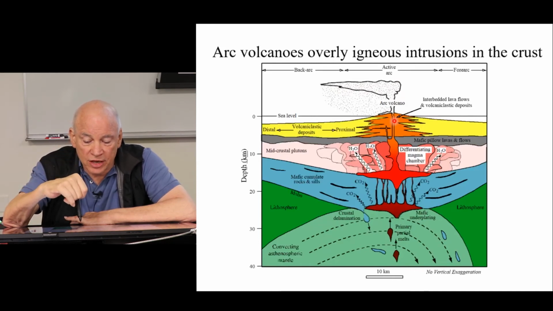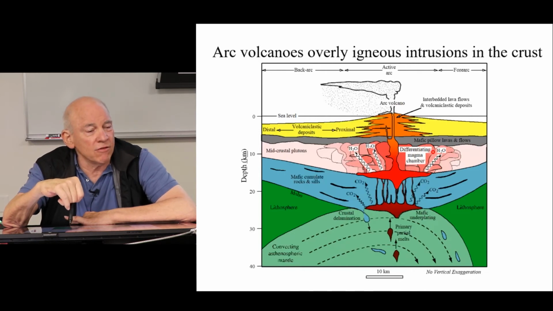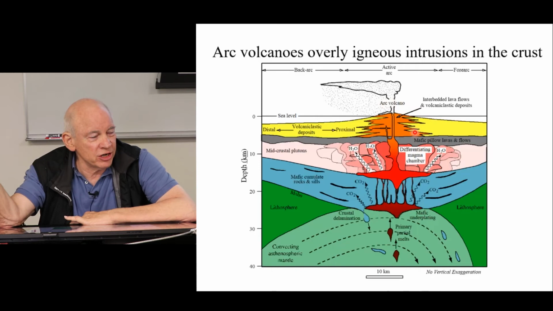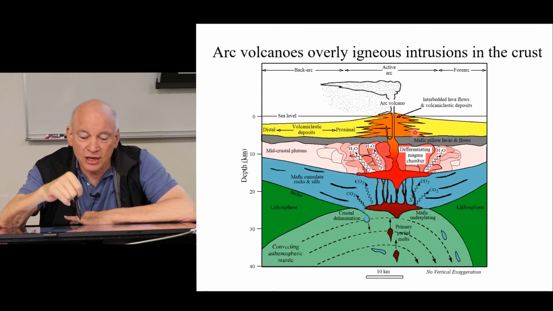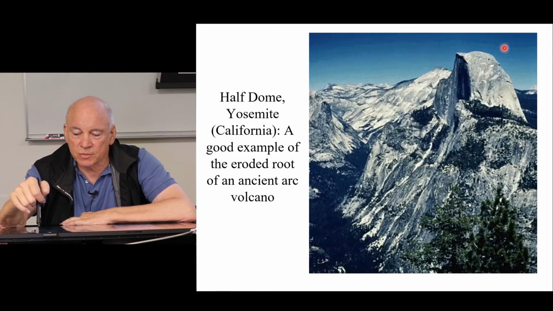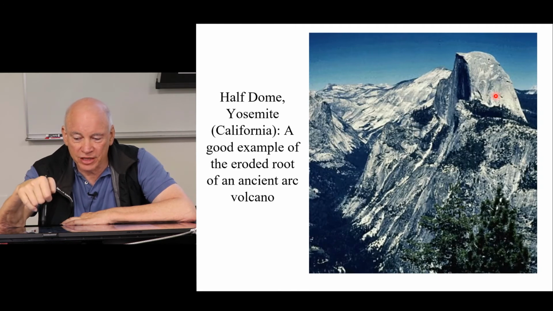But you get things at great depth that we can't see while the volcano is erupting because we're covered by this thing. But if we're patient and wait a few 100 million years, erosion will remove all of this junk and we'll get to see them directly. So here we've got one of the most famous examples of the eroded roots of an ancient volcanic arc, which is Half Dome in the Yosemite Valley of California.